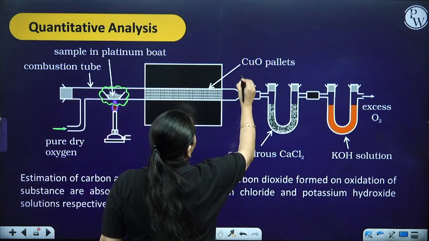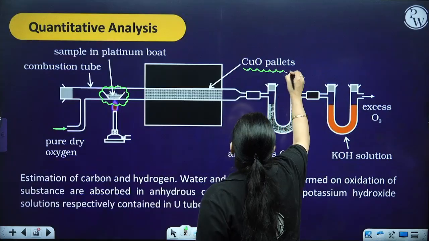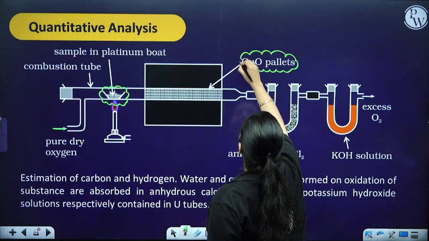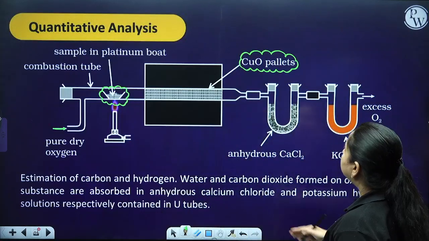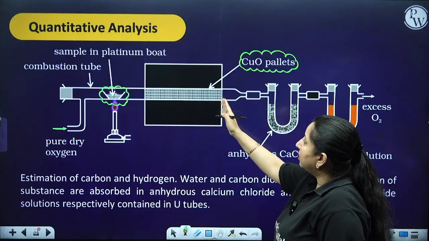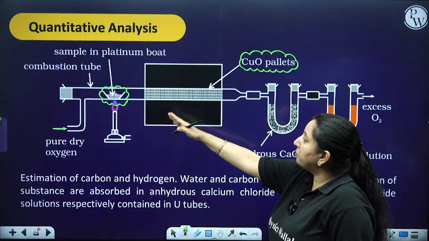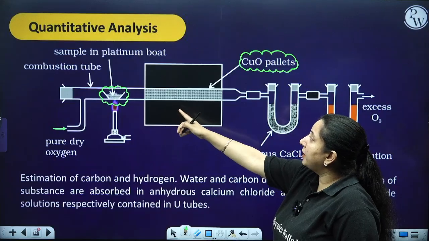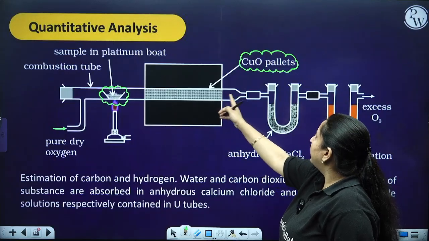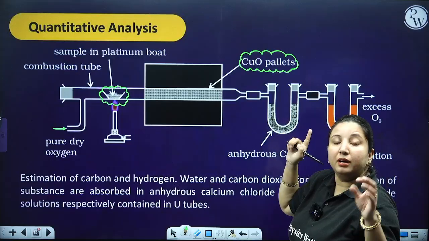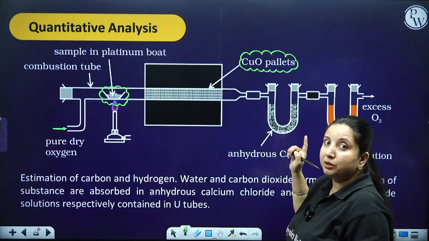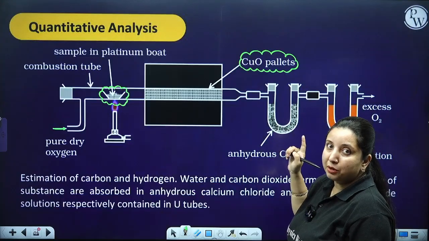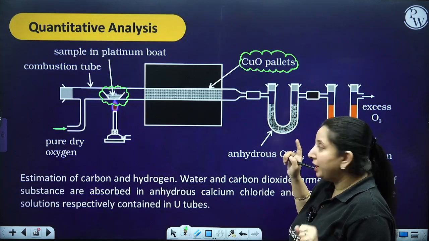Over here we have kept copper oxide pellets. When you pass dry oxygen and the compound comes over here, if carbon is present it is going to convert into CO2, and if hydrogen is present, it is going to convert into H2O.